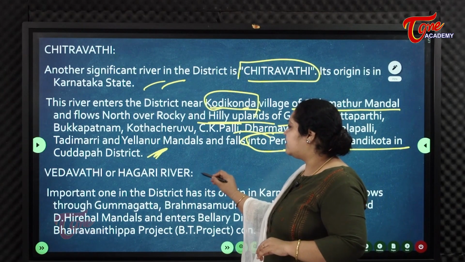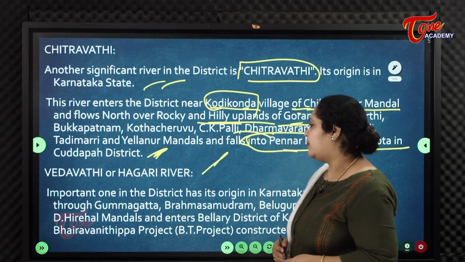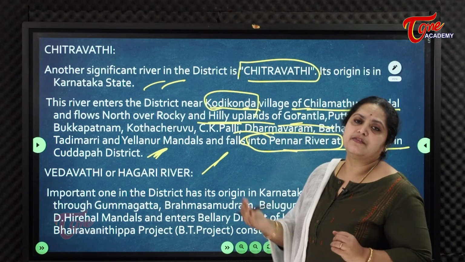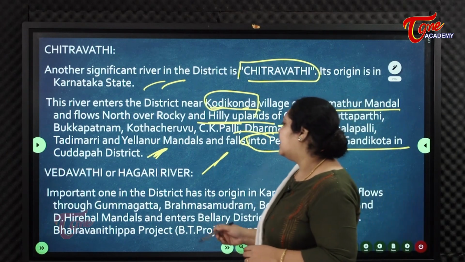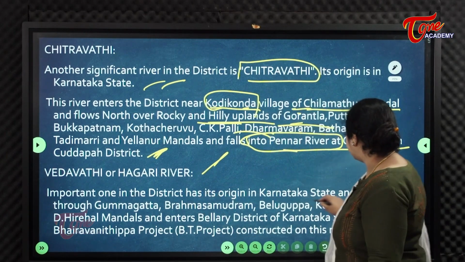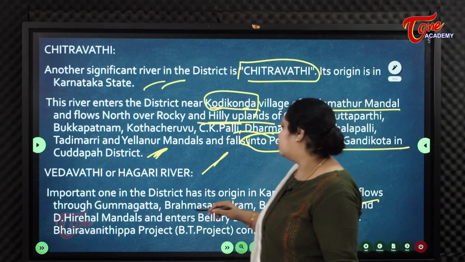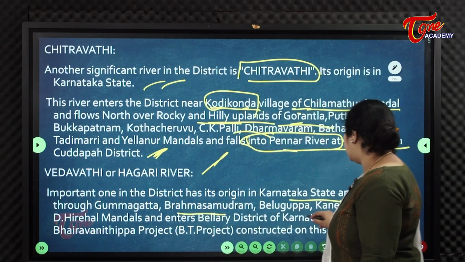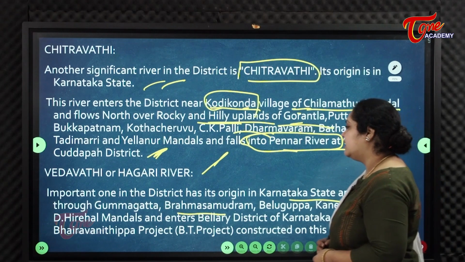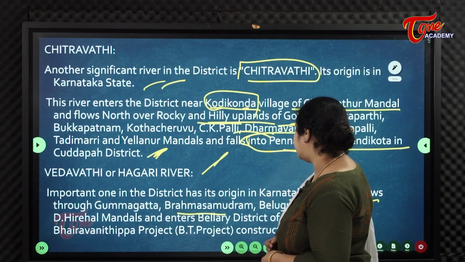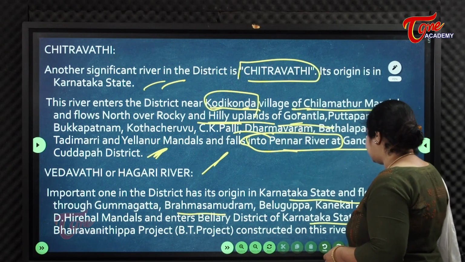Next, Vedavati or Hagari river. Again, this is also one of the important rivers of Anantapuram district. It originated in Karnataka again and flows through Gummagatta, Brahmasamudram, Belguppa, Kanikel and D. Hirehal mandals and enters Bellary district of Karnataka state.